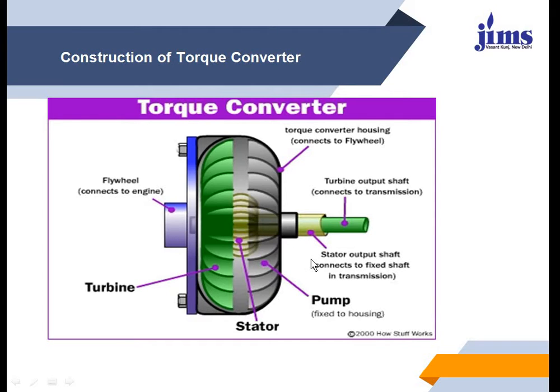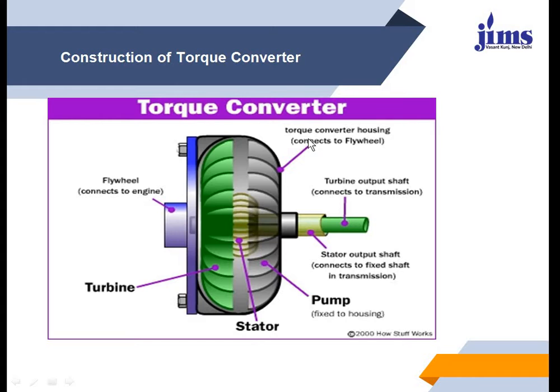These are different shafts. One is the turbine output shaft, this one in green color, which connects to the transmission. Here the connection is for the transmission, and this one is the stator output shaft connected to the fluid shaft.